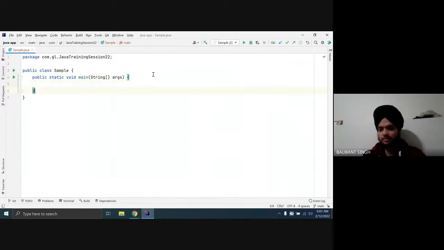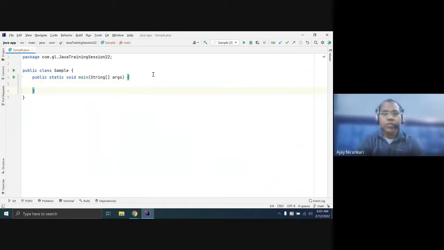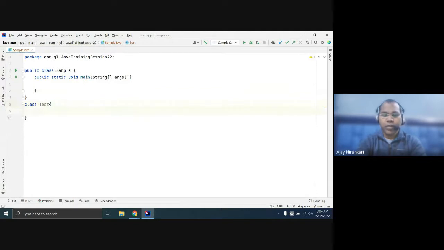As per today's topic, we are going to discuss what abstract classes and abstract methods are. So let us write a class, class Test. In general, in Test you can write any method, like a void method.